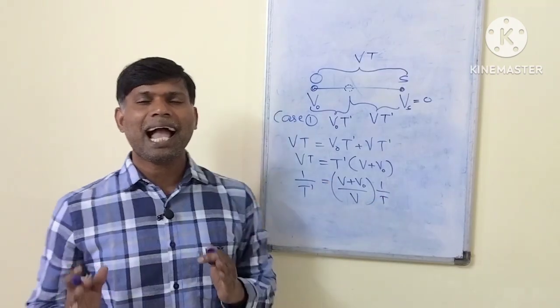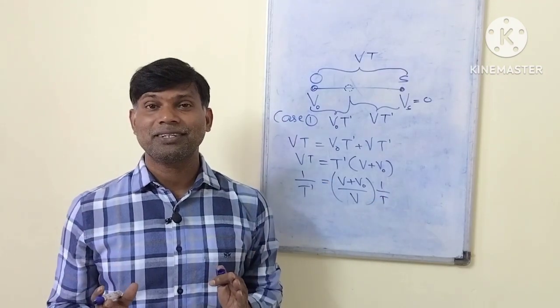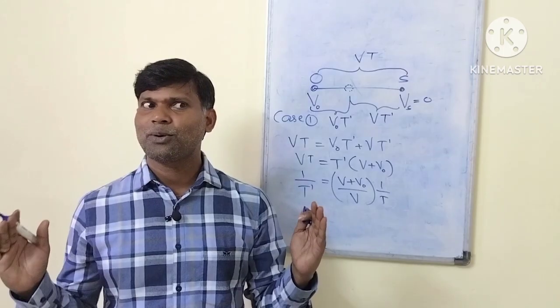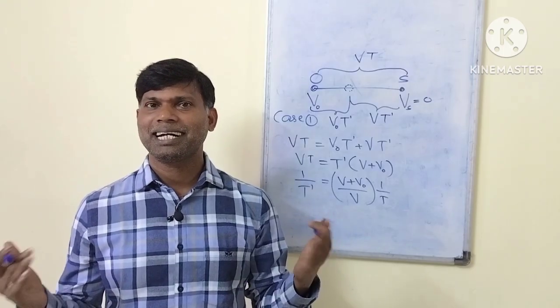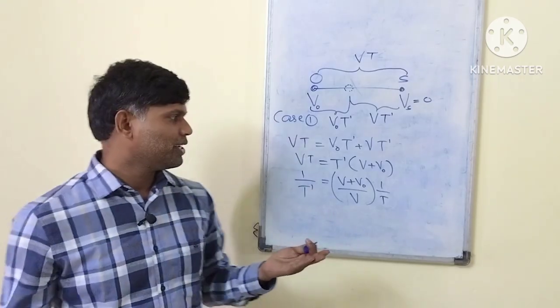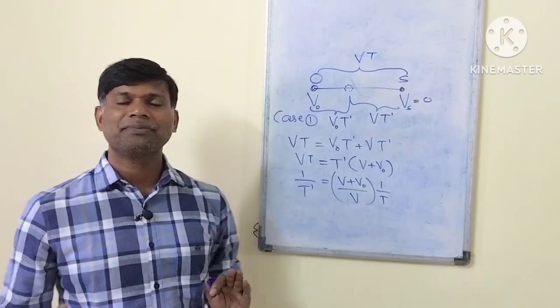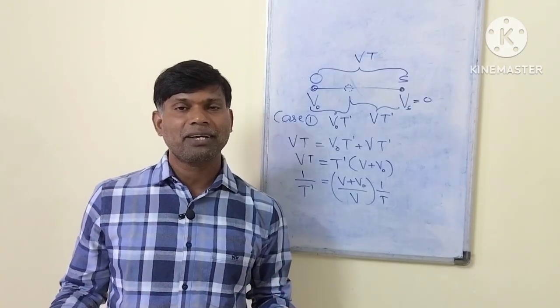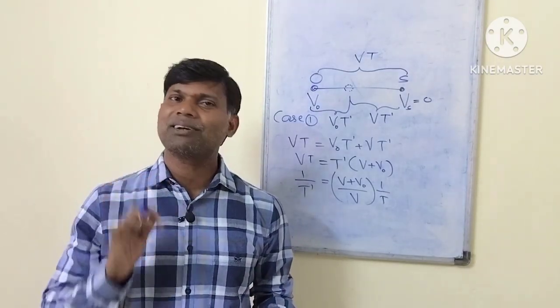This 1 by t is the actual frequency of the sound when both are at rest. 1 by t is the frequency, t is a time period, let it be. So 1 by t prime is an apparent frequency, what you had. That is not the actual frequency.